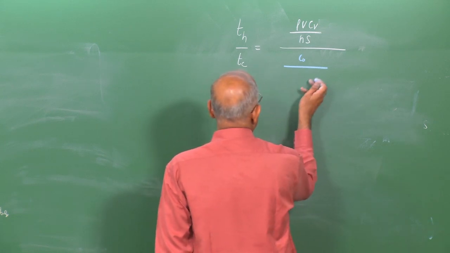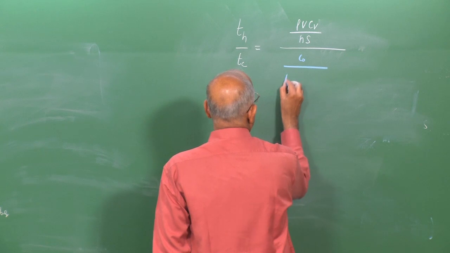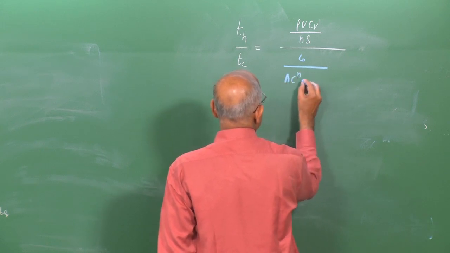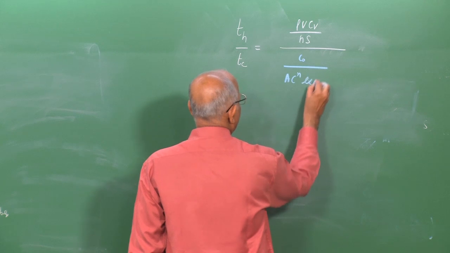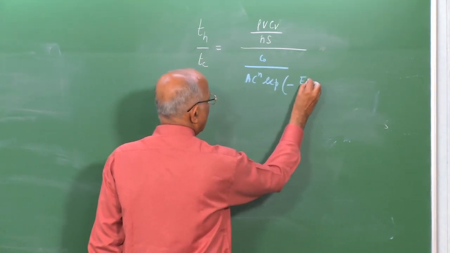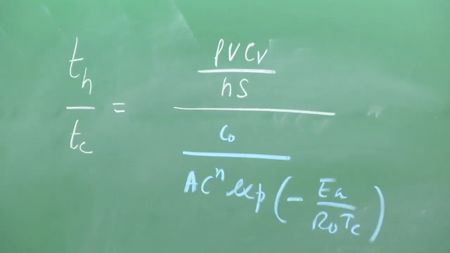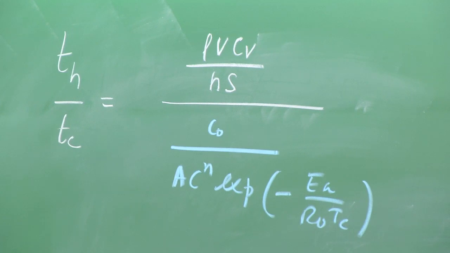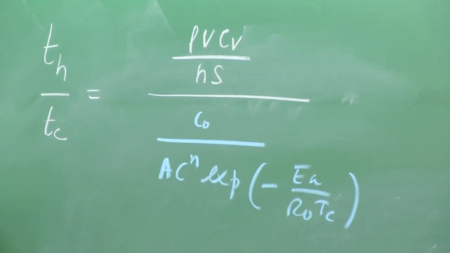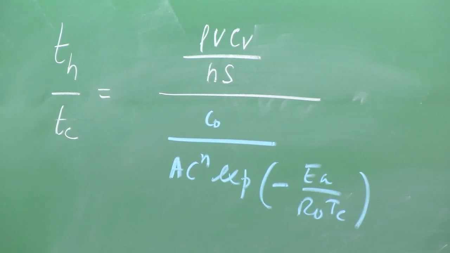and at what temperature? We take it at the critical temperature, that means omega A Cn into exponential of minus Ea by R naught Tc. I want to get the expression for this. Can I simplify this in some way? It is quite difficult to solve this. I have an exponential term, I have Tc here, I have all these properties. Can I solve it and get the expression for Th by Tc, based on which I make some recommendations? Therefore, let us try to solve it.